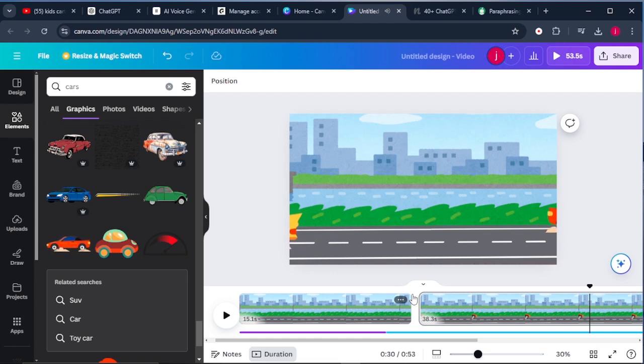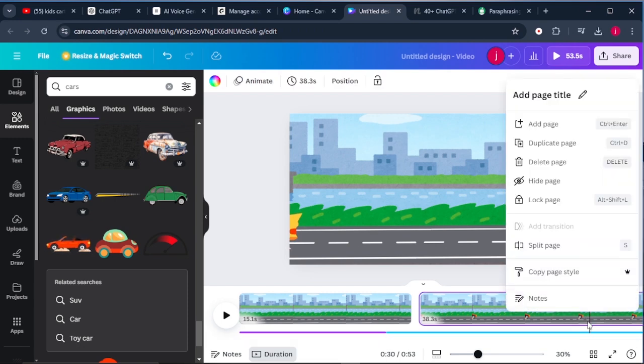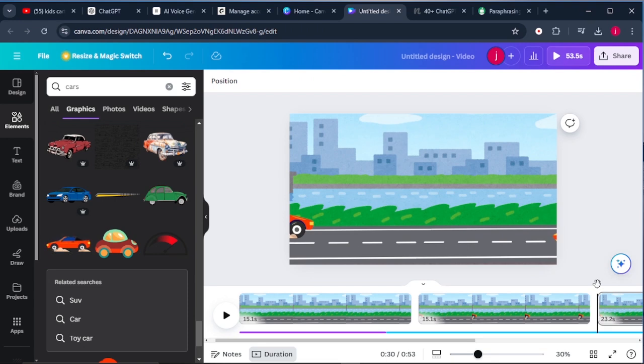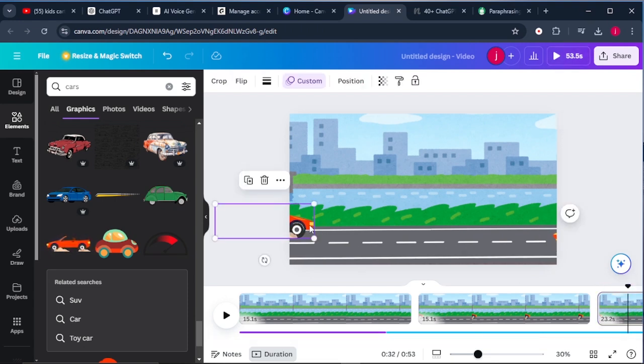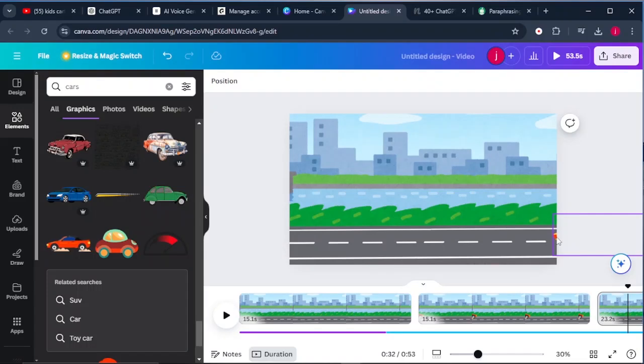Okay, so this is very perfect. So for example number 2, we're going to introduce the bicycle. So we're going to split here where it says example number 2 by right clicking and coming to where it says split pages. And our pages will be split like that. Then we'll select this third page and we're going to delete these like that, and we'll select this second car and we'll delete it like that.